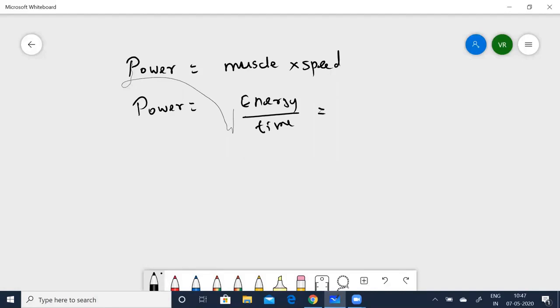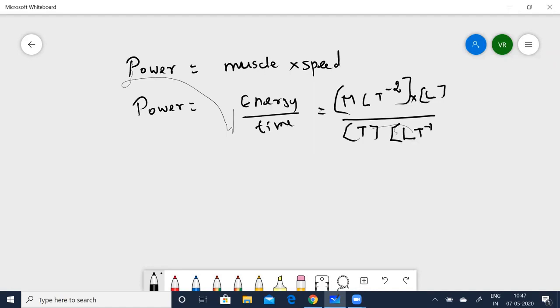So finally, when I substitute, force is MLT to the power of minus 2, into displacement, which is going to be L, divided by time, which is T. That will now give you LT to the power of minus 1. So that gives you MLT to the power of minus 2.